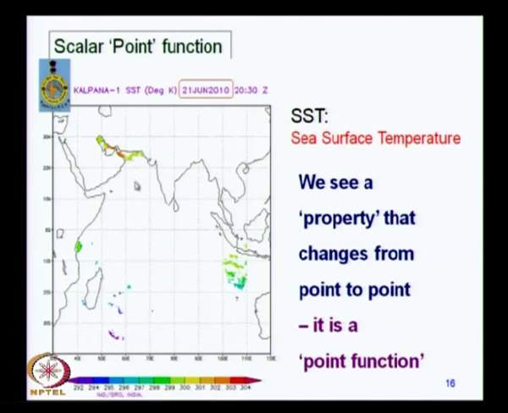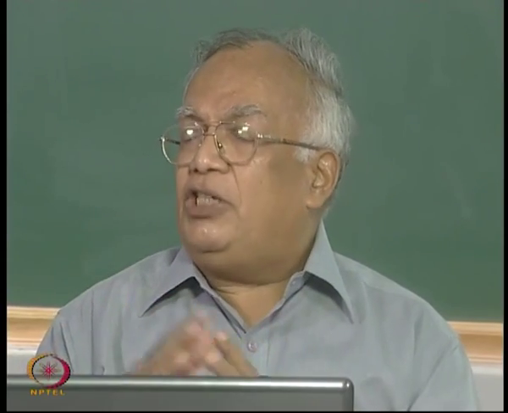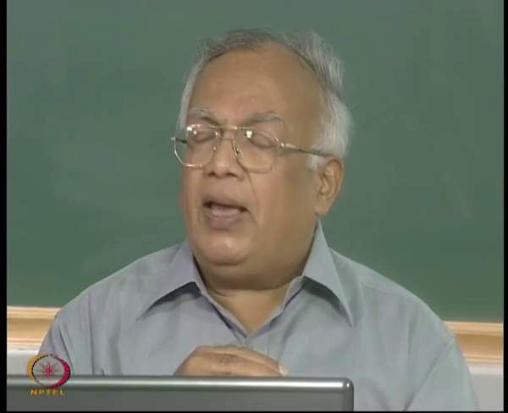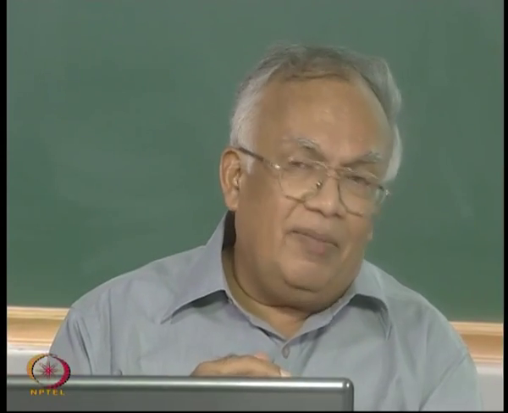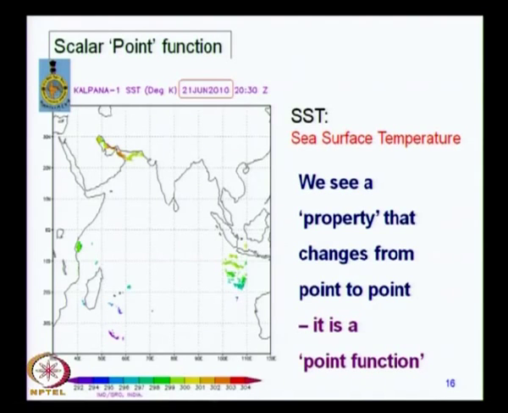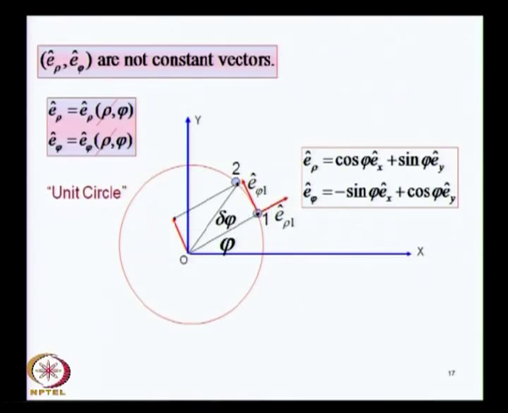It is one thing over here, another over here, another over here, and as you go further down it changes. It may remain invariant over a certain extended region of space, that is a different issue, but it has a certain property which changes from point to point. Now, when it is dependent on the particular point that you are talking about, it becomes what is called a point function. The quantity itself is invariant with respect to rotation of any coordinate system, and it is therefore a scalar. So, this is what you call a scalar point function. Let us consider some other examples.